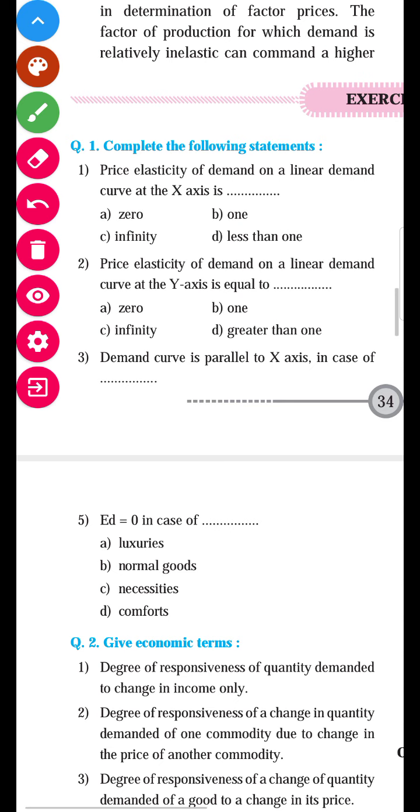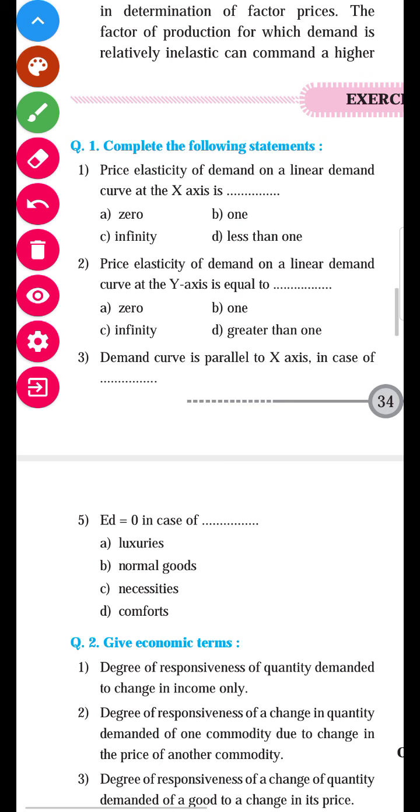Yes, after different types of price elasticity of demand, there are 5 types: perfectly elastic, perfectly inelastic, unitarily elastic, relatively elastic, and relatively inelastic. Okay, there are 3 types of income elasticity of demand: positive income elasticity of demand, negative income elasticity of demand, and zero income elasticity of demand.